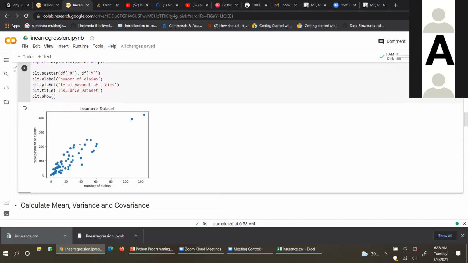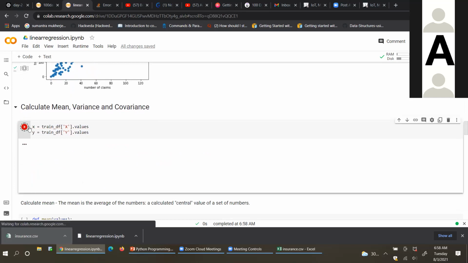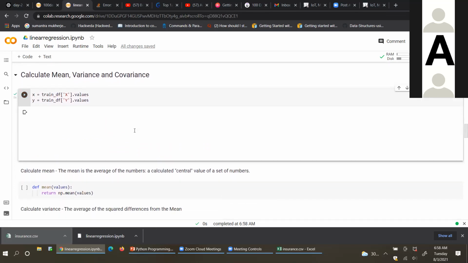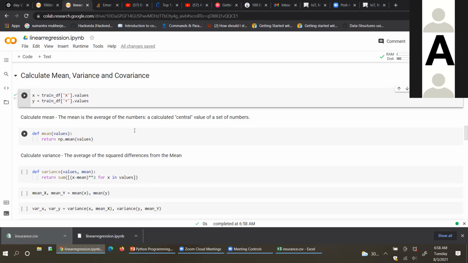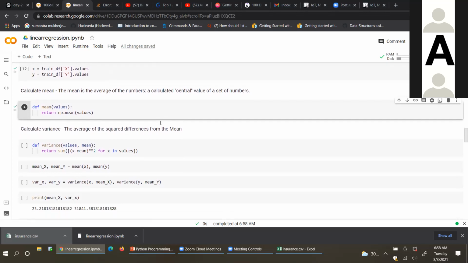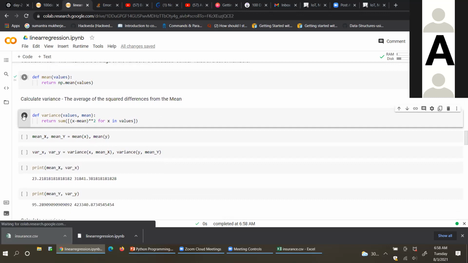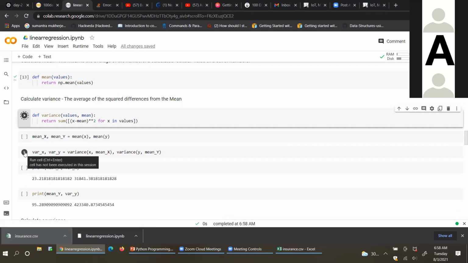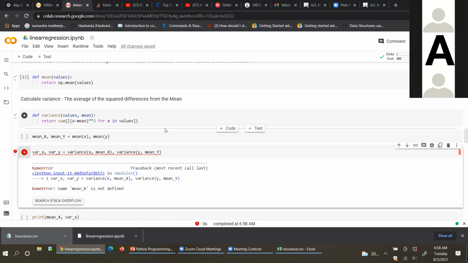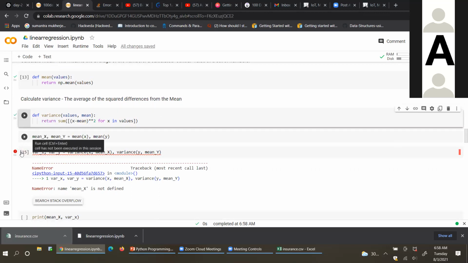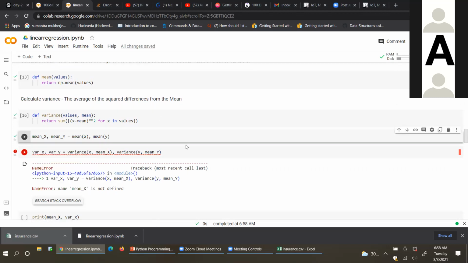Now you draw this, run it. Okay, scroll down. Now you run this. See, no error is coming, right? Now you scroll down. This will find out the mean. This will find out the variance, meaning how varied the data is. And here you are using some function in order to find out the mean. No, you have to run the previous one, you have not run that. Yeah, now run it.